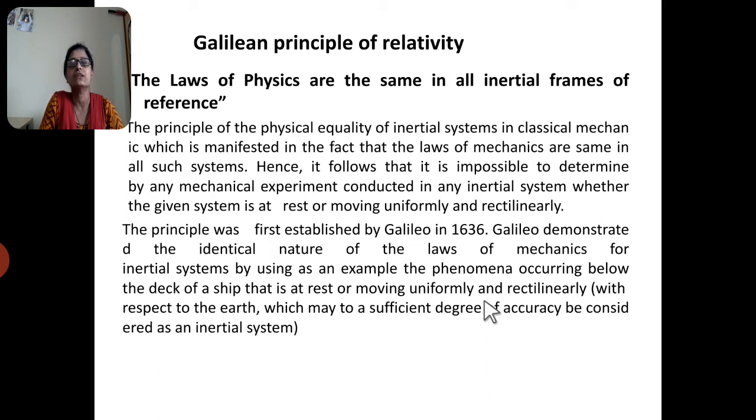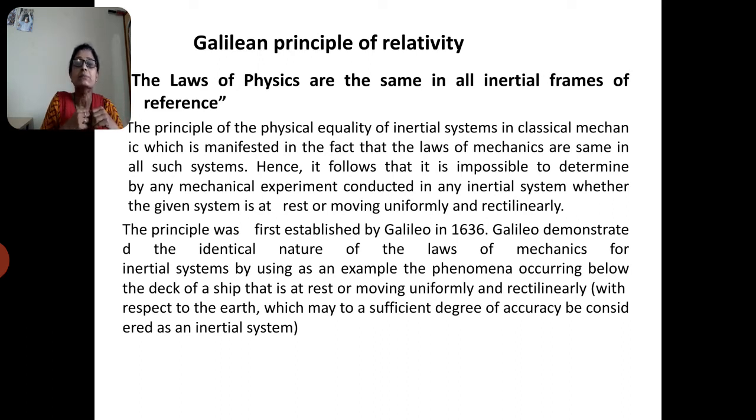Dear students, we know that the laws of physics are the same in all inertial frames of reference. The principle of the physical equality of inertial systems in classical mechanics is manifested in the fact that the laws of mechanics are the same in all such systems. Hence it follows that it is impossible to determine by any mechanical experiment conducted in any inertial system whether the given system is at rest or moving uniformly and rectilinearly.